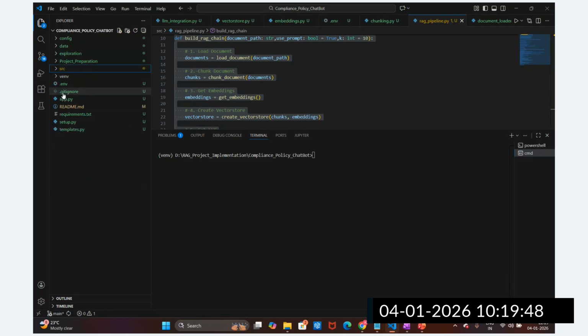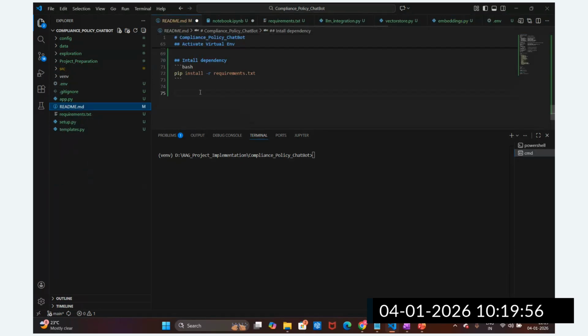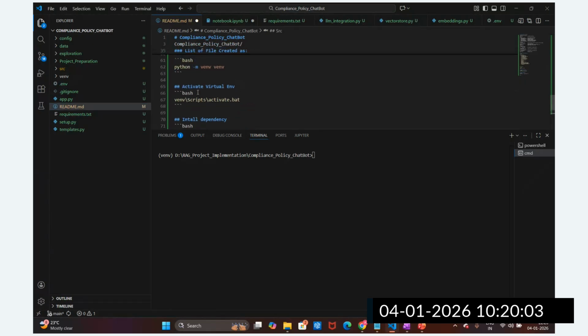Now we are going to write the front end application, guys. This requirement is also done, right? So now you can see I'm going to update this readme file. Activate environment, install the dependency.